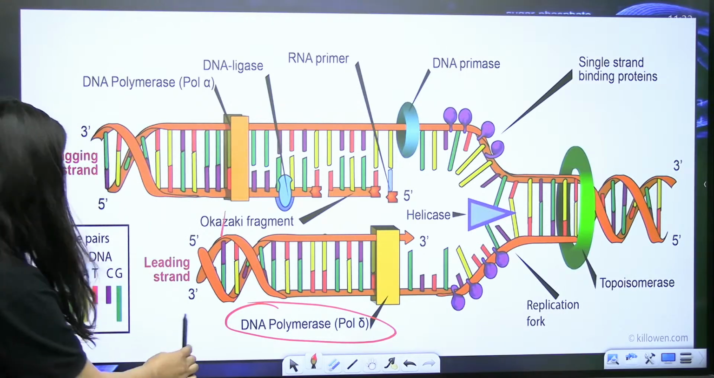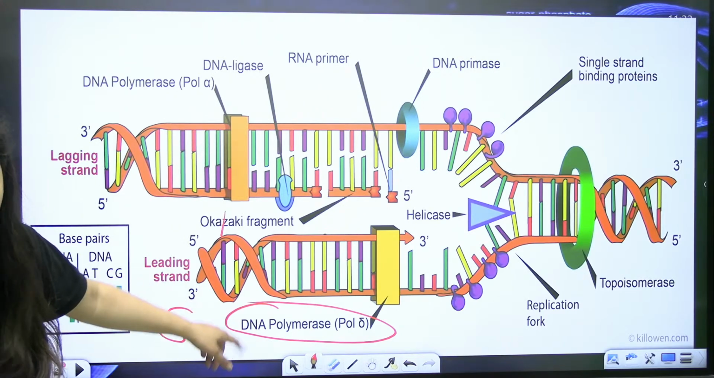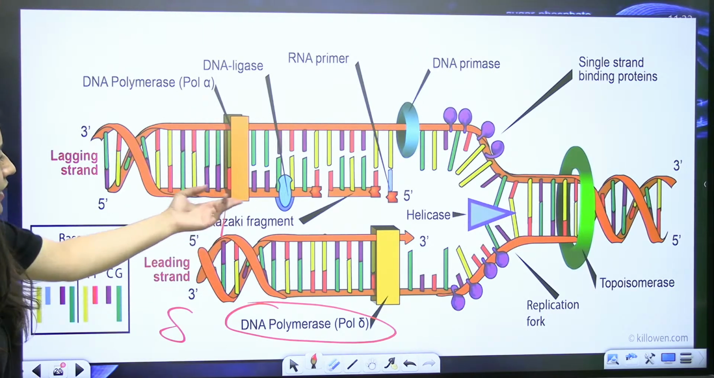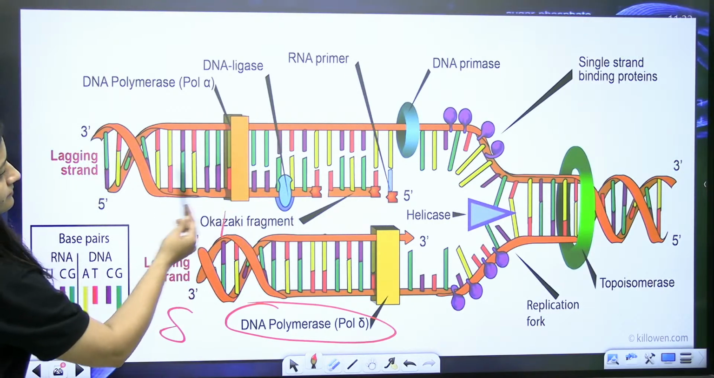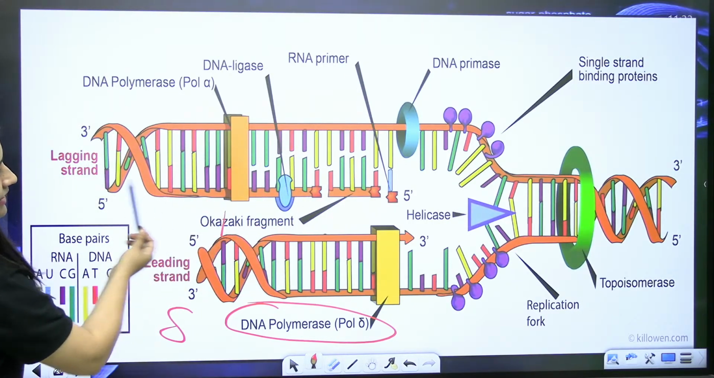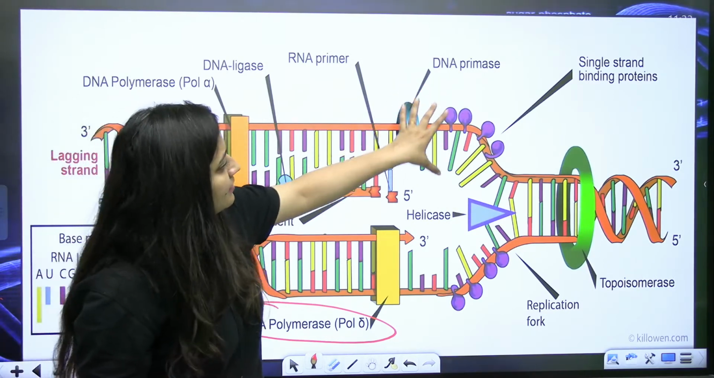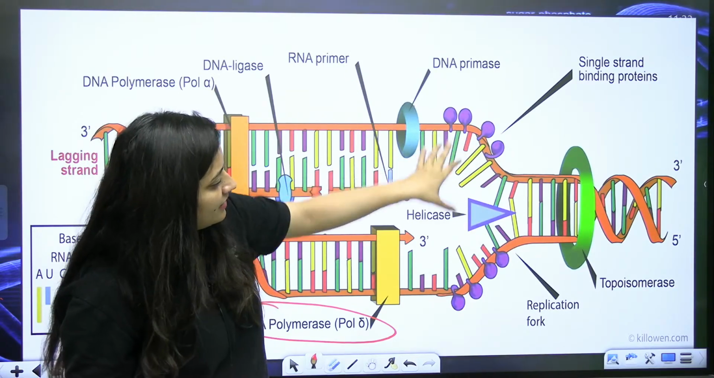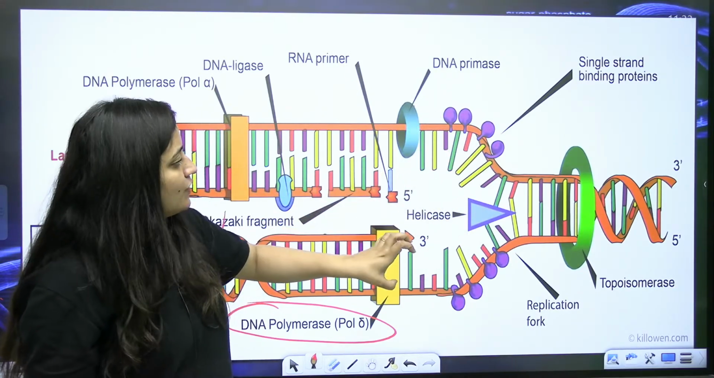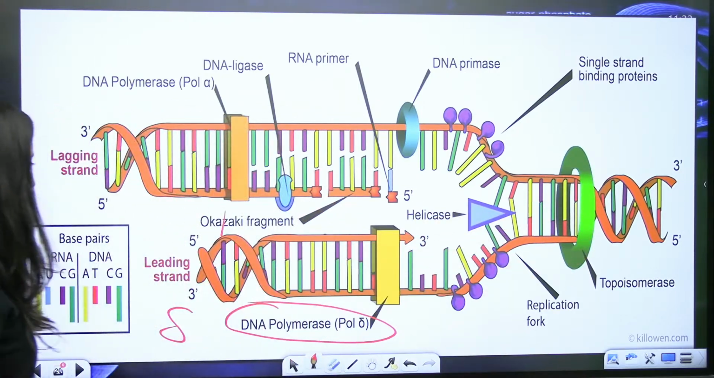Why? Because here DNA polymerase delta is there. DNA polymerase delta is the main replicating enzyme there. And now look at this: this strand synthesis is in the opposite direction. Can you see that? So that's how it is moving. DNA primase is there. These are single-stranded binding proteins, which will not let them join again. This is topoisomerase, which will remove the supercoilings.